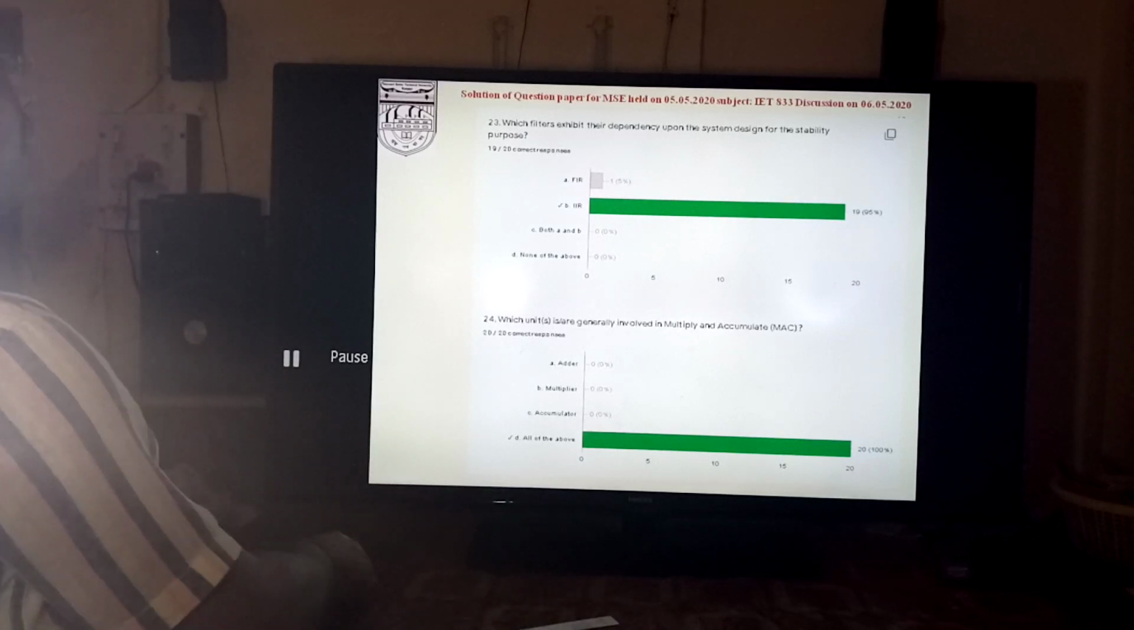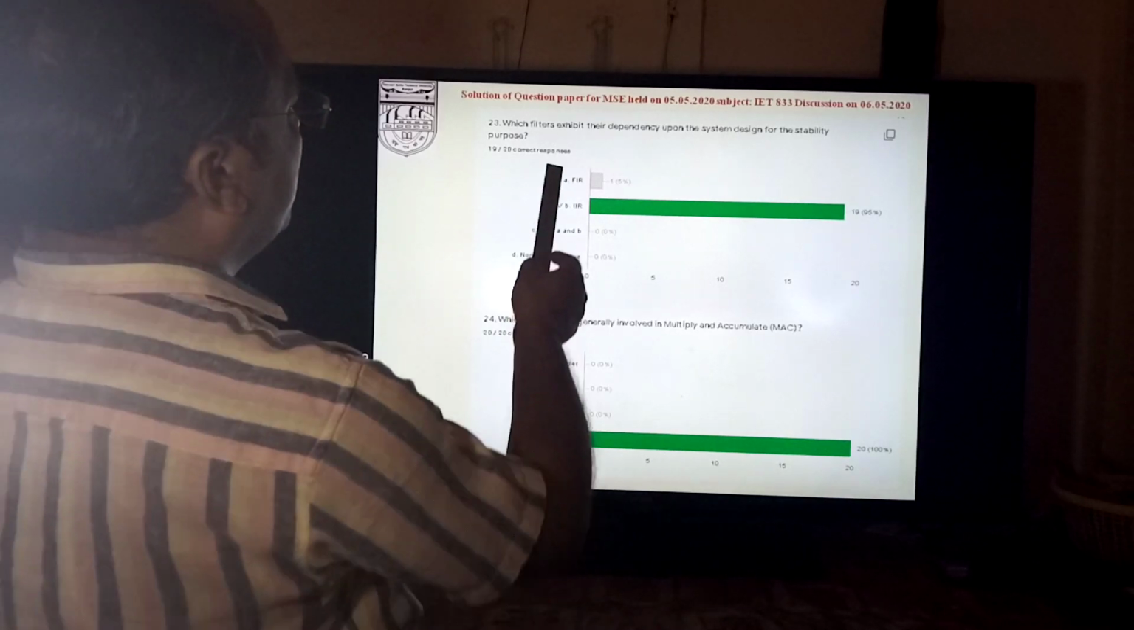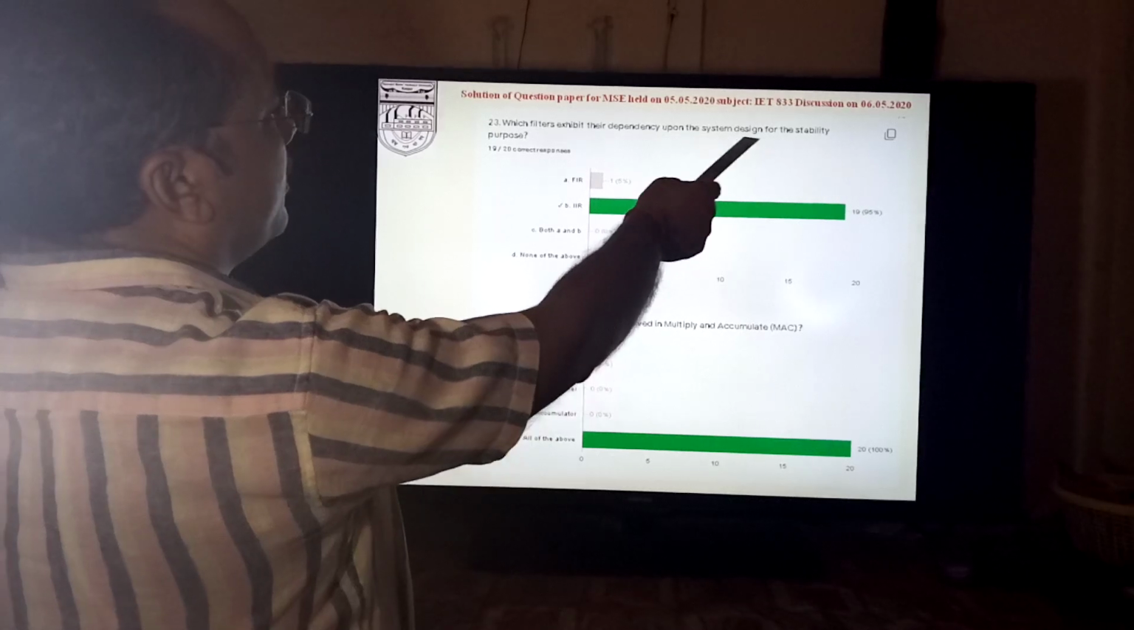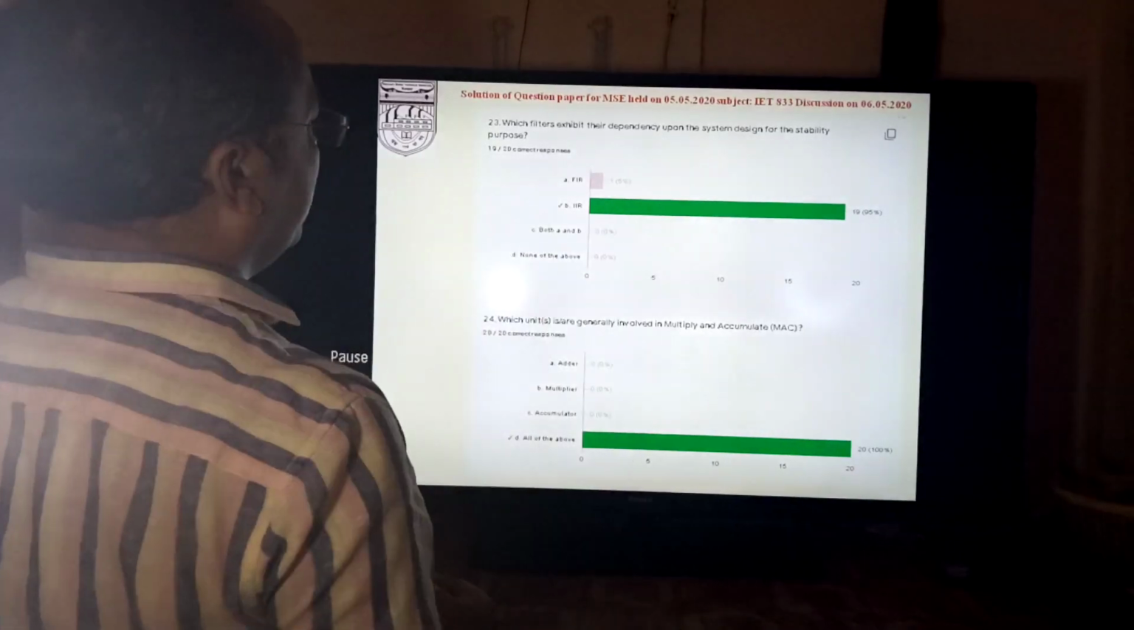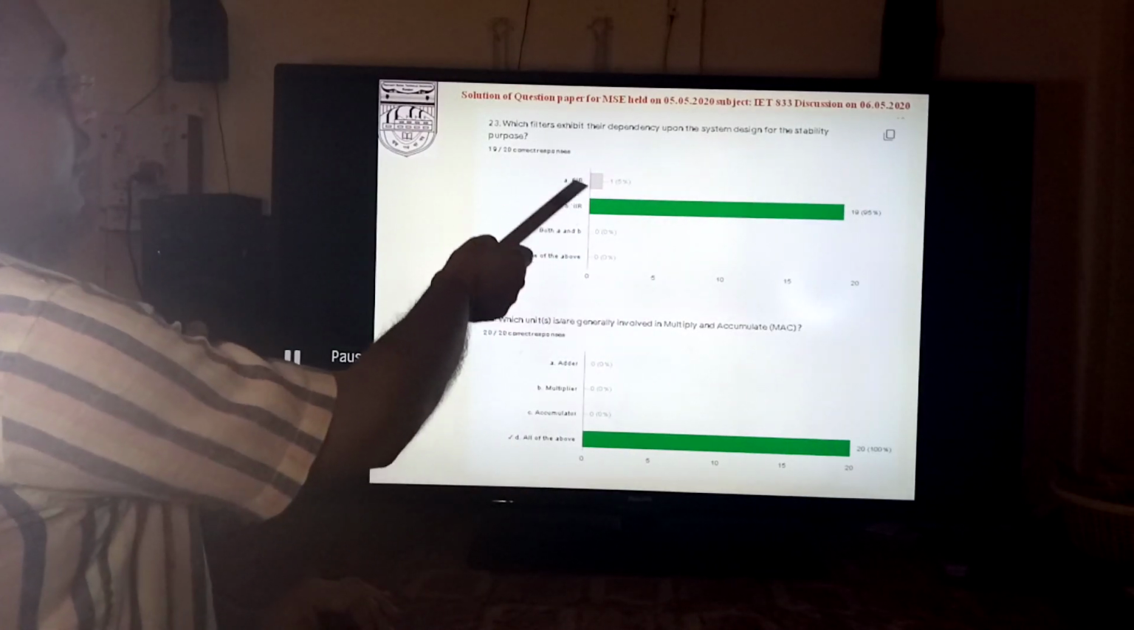Now if we see the next question, which filters exhibit dependency upon the system design for stability purposes. Naturally, the FIR has no feedback,